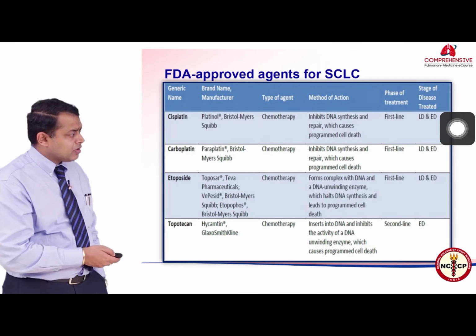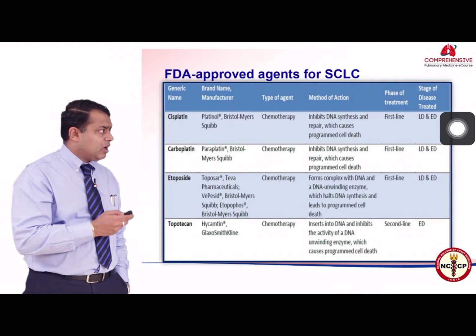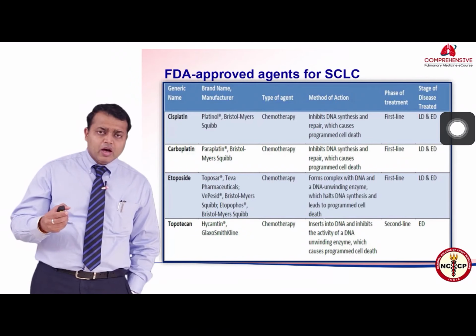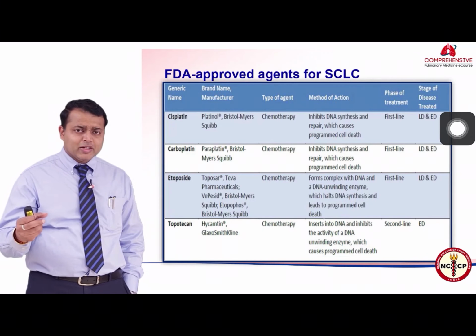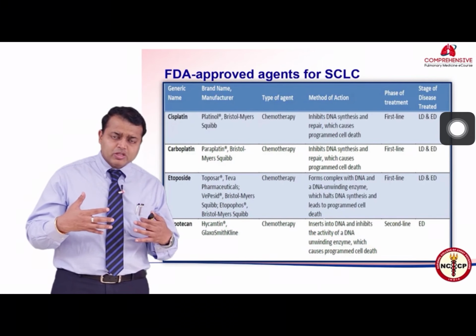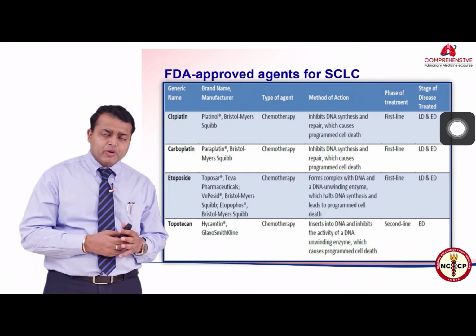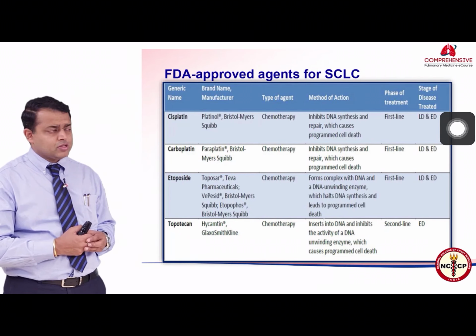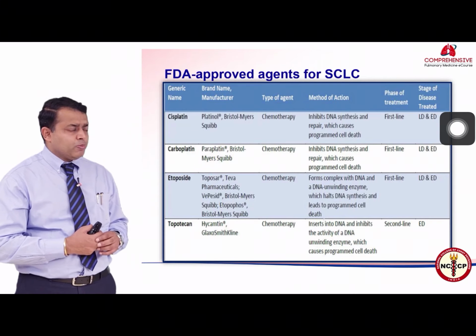As I said, these are the various options of treatment. Cisplatin, carboplatin are basically alkylators, very strong alkylators. They form DNA adducts, because of which during the replication process the DNA breaks, and this becomes a terminal event for the cancer cell. Etoposide is a topoisomerase inhibitor.